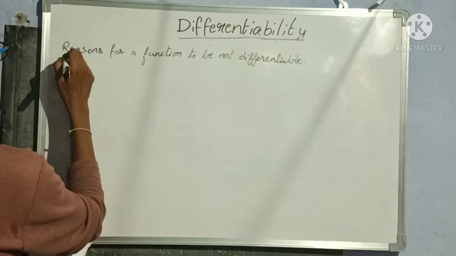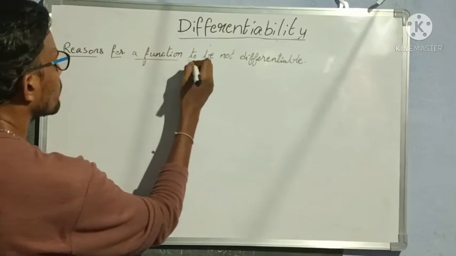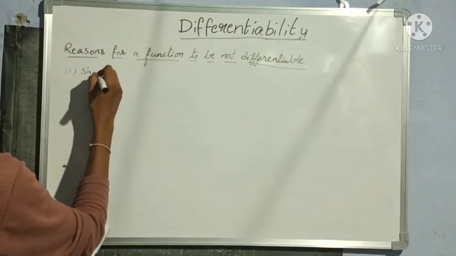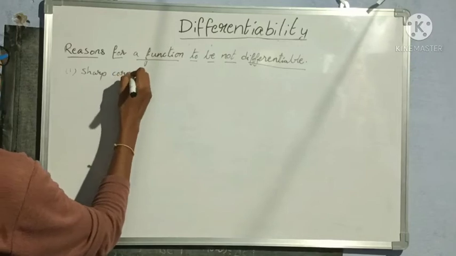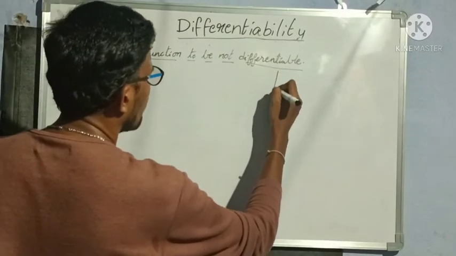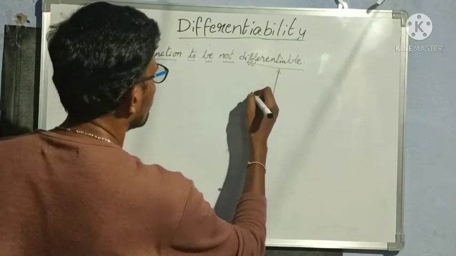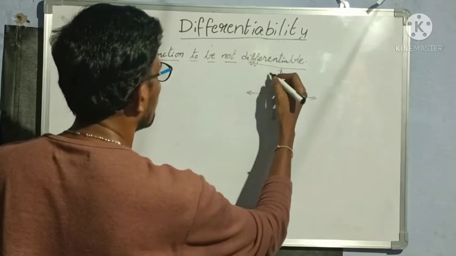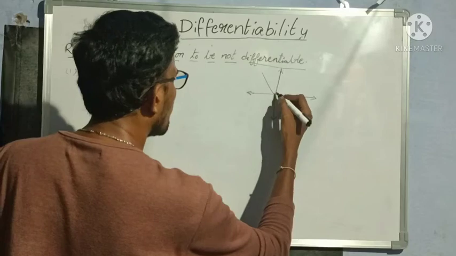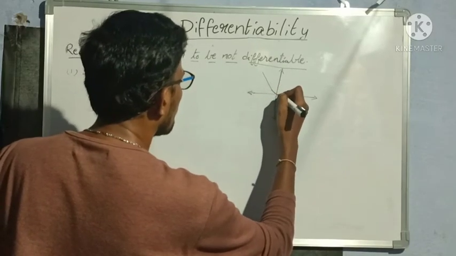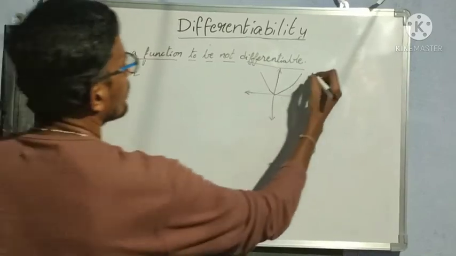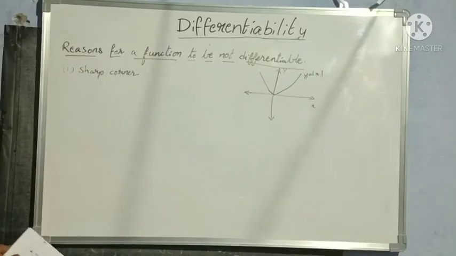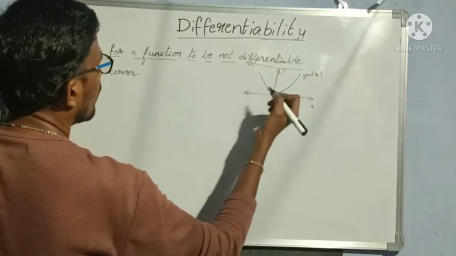Why? What are the reasons for a function to be not differentiable? Let us see now. So first reason is sharp corner. Now only I have explained what is a sharp corner. Now I'll draw the graph like this. Y is equal to mod x. Okay, that is the graph which contains a sharp corner. So this is the graph where I am getting a sharp corner like this. Understood? So this graph is y is equal to mod x. This is x-axis, this is y-axis. So this is an example of sharp cornered graph.